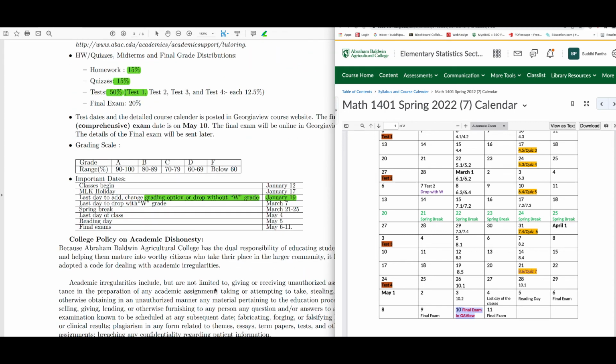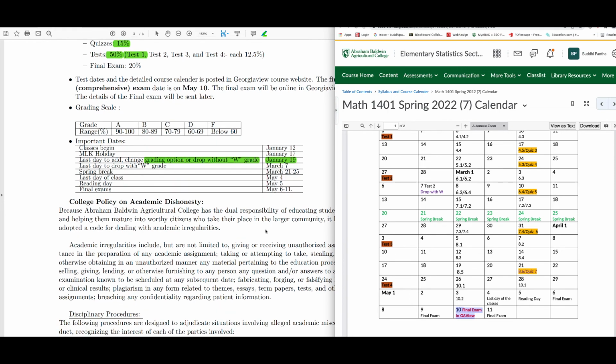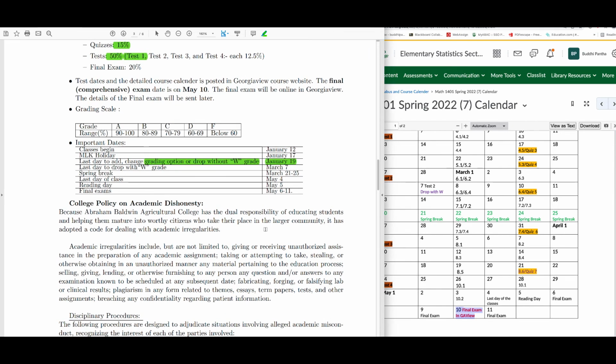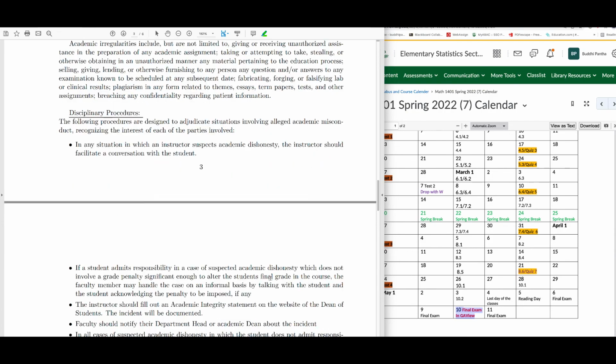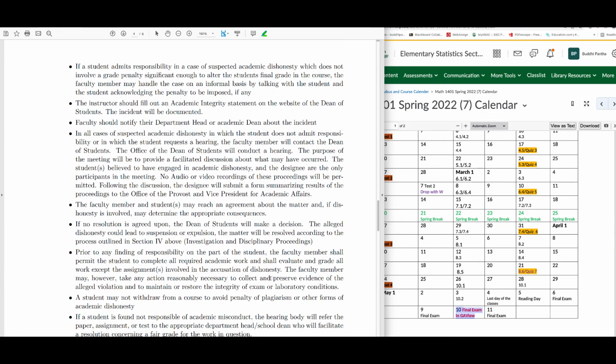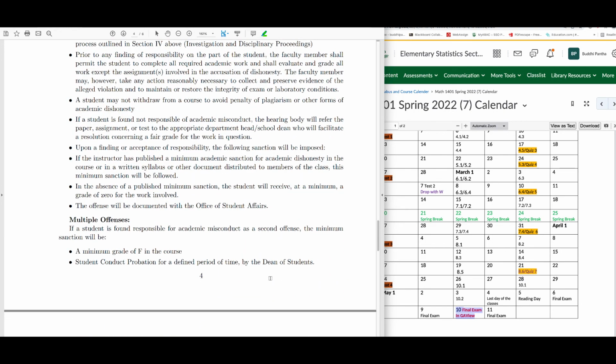All right. So, college policy and academic dishonesty. You can read all of these. You guys know already that you cannot copy or get help on the test. You cannot copy the answers to the homework, test, and quiz or give them to other people, as that would be plagiarism. Okay, and strong steps will be taken if anyone is found copying from others or getting help on a test, quiz, or homework.